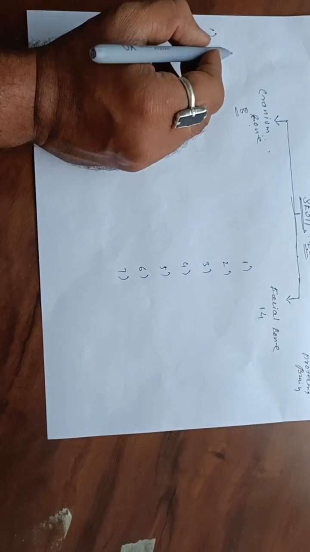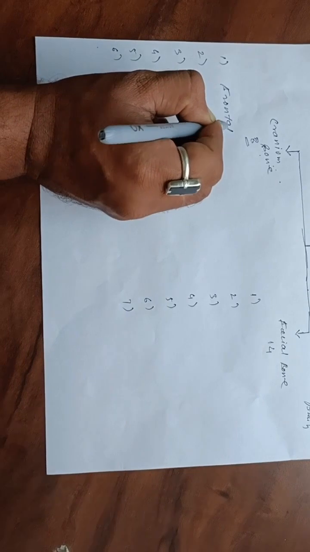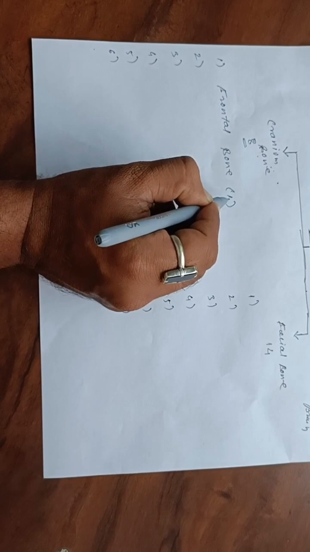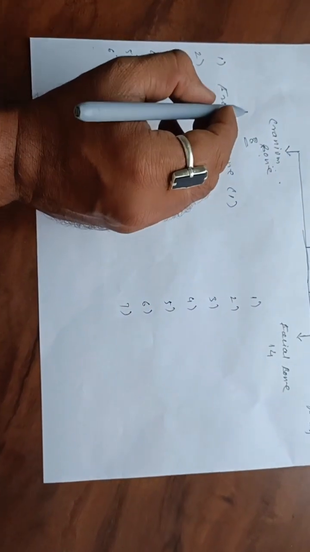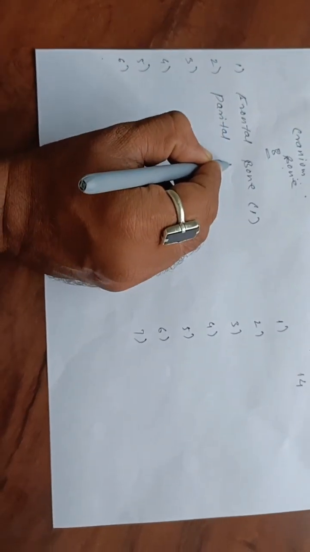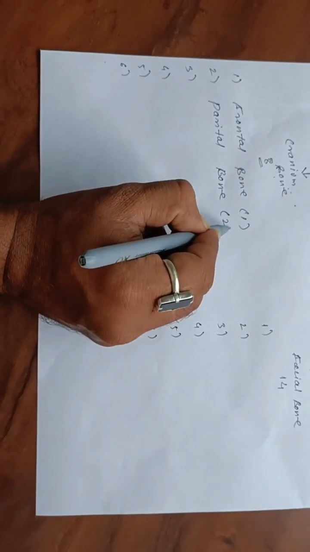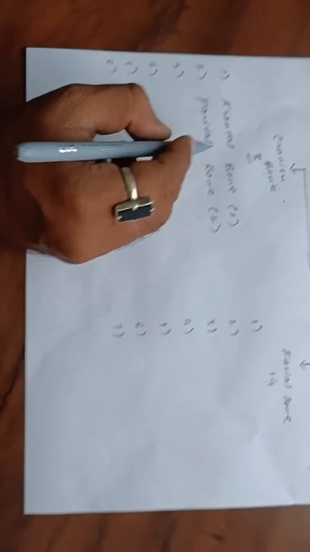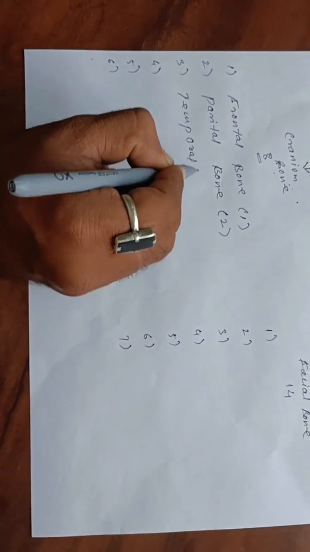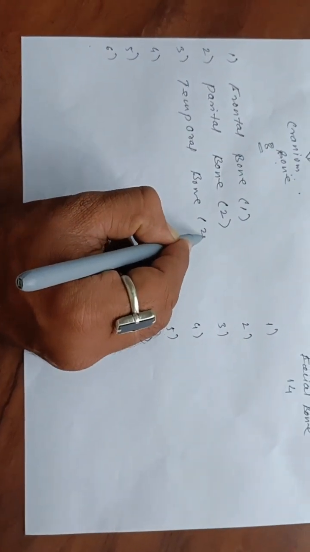See, the bone on the front side is called the frontal bone. What is the name? Frontal bone. So in the skull there is a total of 1 frontal bone. Similarly, the second bone is called the parietal bone. Parietal bones, there are two bones, which are nothing but the parietal. After that is the temporal bone. Temporal bone also has two bones.